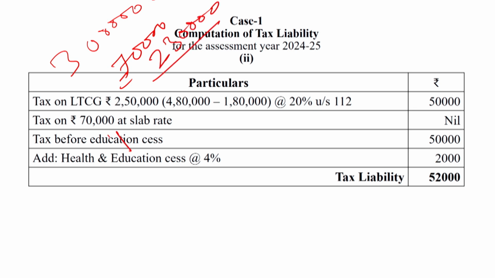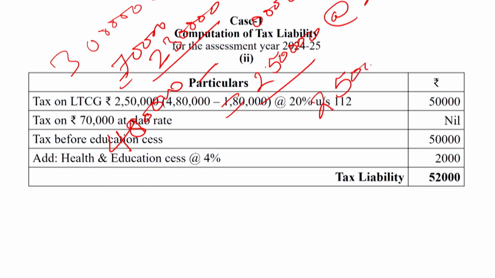2,30,000. So long term capital gain 4,80,000 minus 2,30,000 is equal to 2,50,000 at the rate of 20%. So 2,50,000 at the rate of 20% is equal to 50,000. So dear friends, the amount of tax on long term capital gain in this situation, when Mrs. A's age is 70 years and